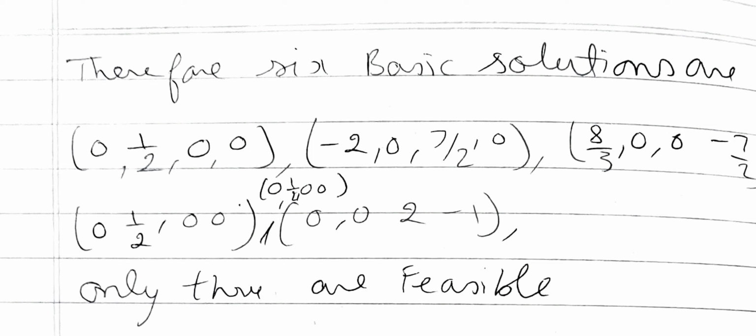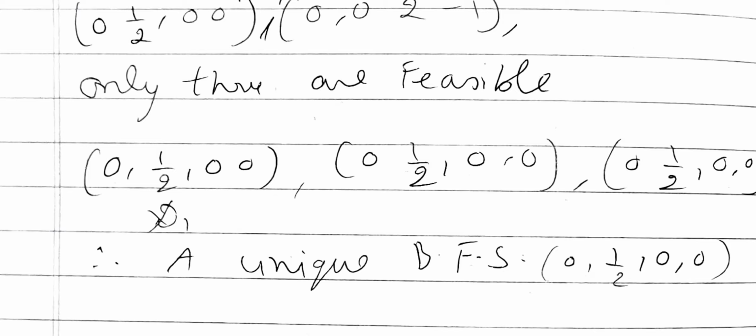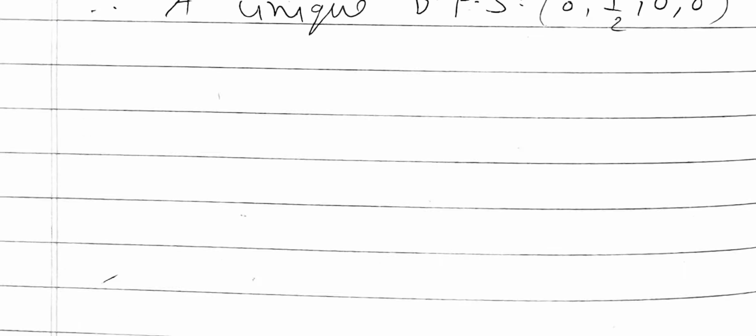So these are the basic solutions. Now we have to find the basic feasible solutions. So the only basic feasible solutions are (0, 1/2, 0, 0), (0, 1/2, 0, 0), (0, 1/2, 0, 0), because the others have negative components. So these 3 are equal, so the unique basic feasible solution is (0, 1/2, 0, 0).